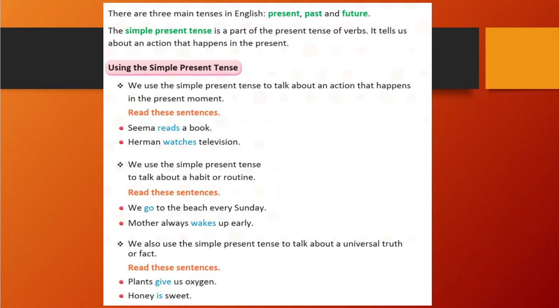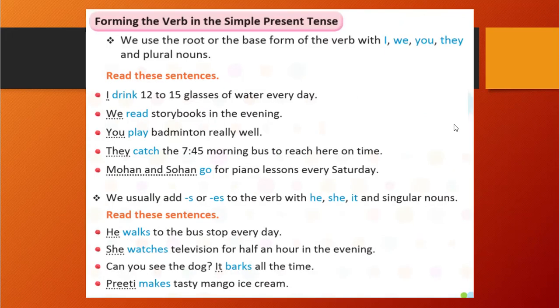Okay. So I hope you understood that we use the simple present tense to show the present moment, to show a habit or routine, or to show a universal truth. For those three, we will use the simple present tense. Okay. Let's see forming verbs in the simple present tense. We are going to form verbs in the simple present tense. So let's see.